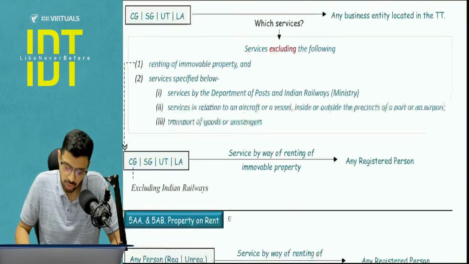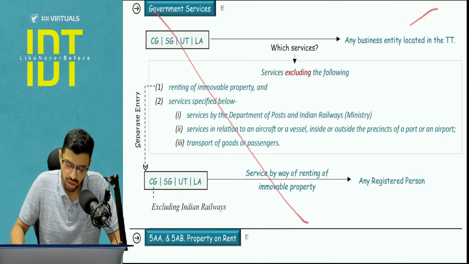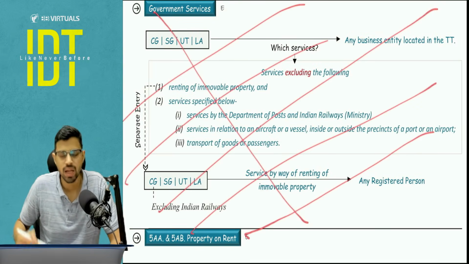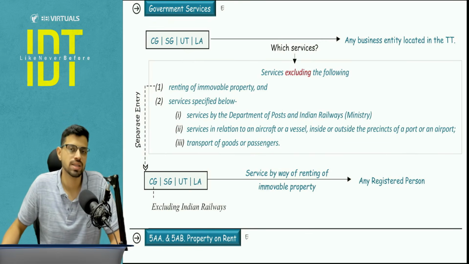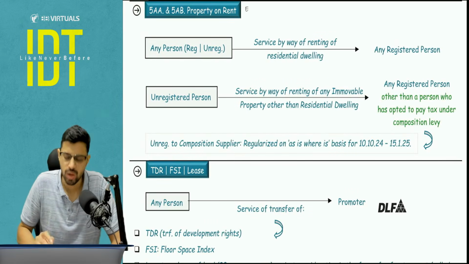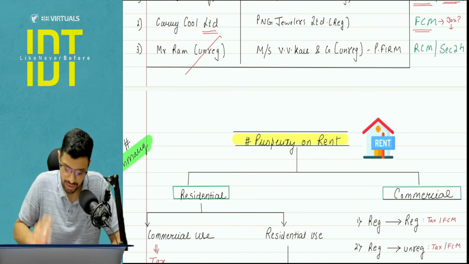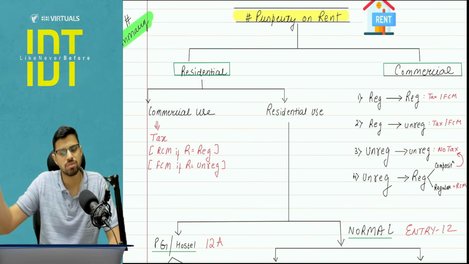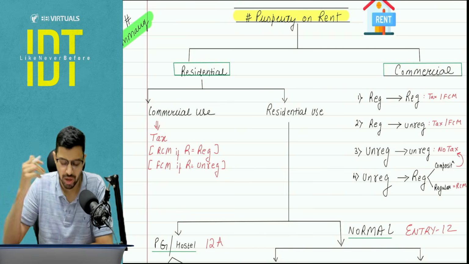Now I want to move to the next. Government service I don't cover here ever. In all the revisions I cover it in the exemptions entry, because it is very comprehensive. I need to do that from there only. Next, I will cover property on rent, and I want to cover it directly from a chart, because I know you have done it individually and there is a lot of confusion, because there is one exemption entry, then there is an RCM entry. We will do it here only.